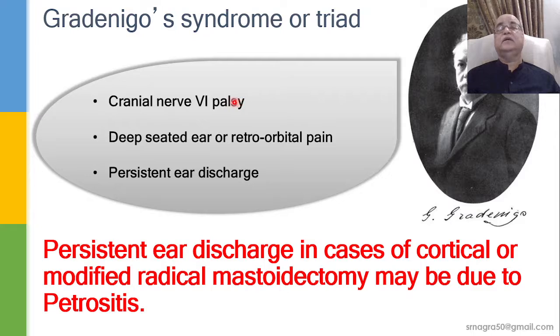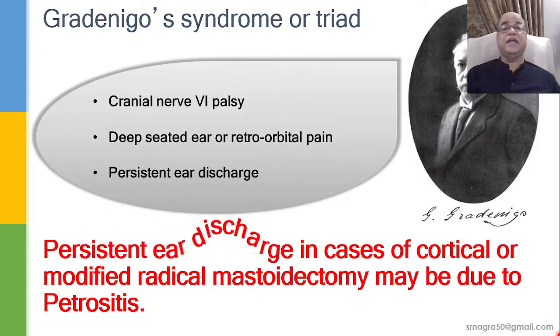We know the sixth nerve supplies the lateral rectus muscle of the eyeball, so the patient will be unable to lateralize the eyeball on the affected side. Then there will be deep-seated earache or retroorbital pain that the patient may complain of, and persistent ear discharge in spite of adequate treatment of the otitis media.